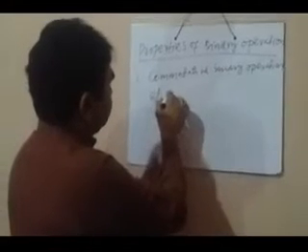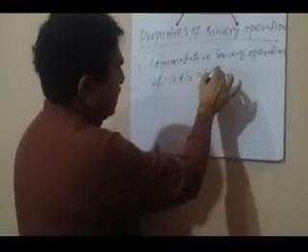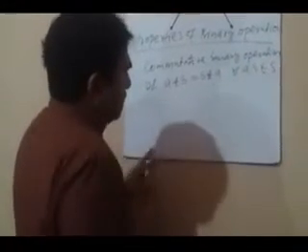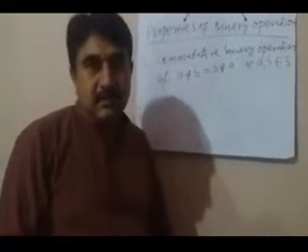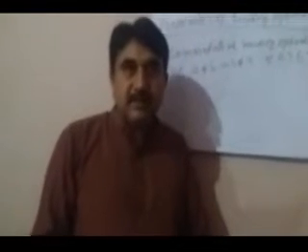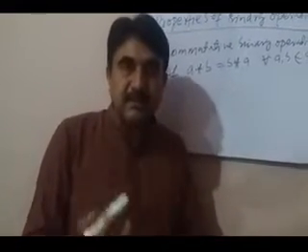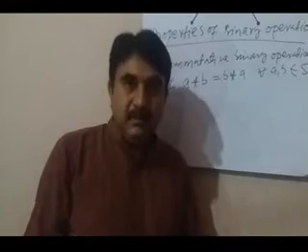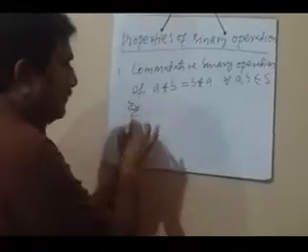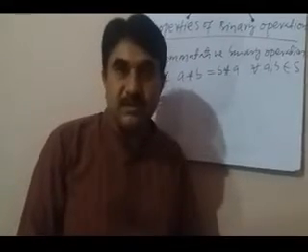Now, if A binary operation B is equal to B binary operation A for all A and B belonging to the set S, then star is called a commutative binary operation on S, because we know that commutative property is the property in which, when any two elements are operated with each other in any way, the result comes the same. For example,